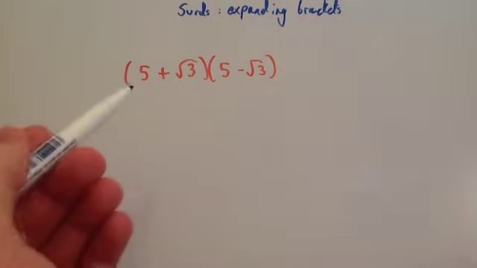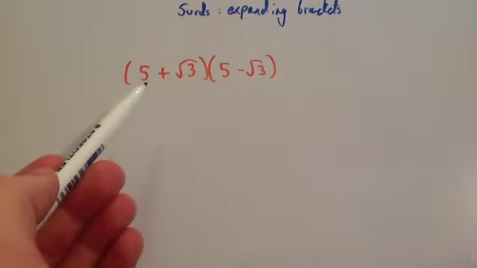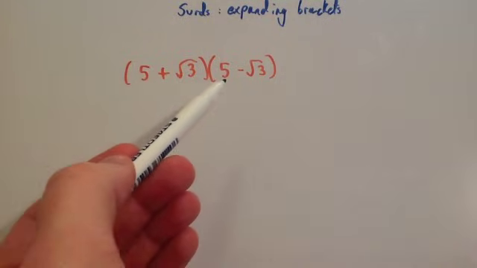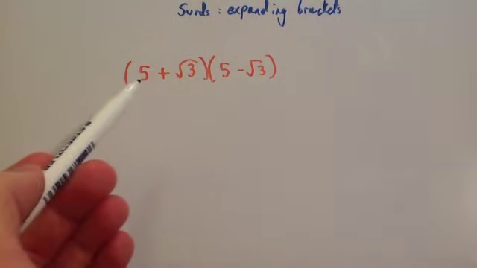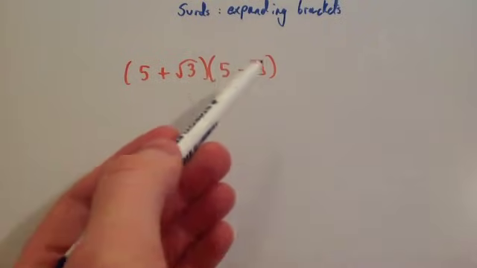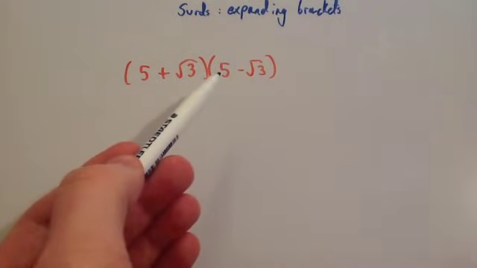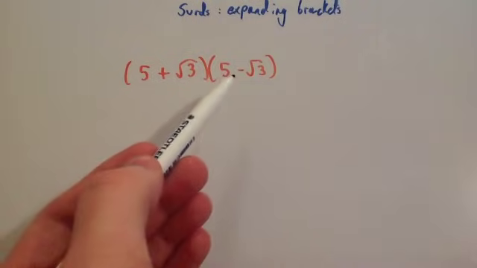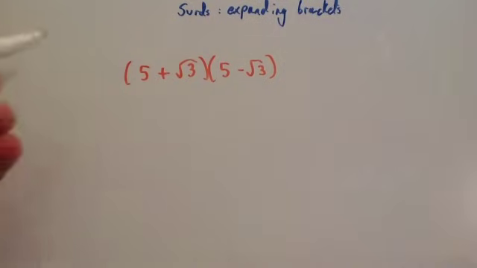So this time we're going to expand, and I've chosen these brackets carefully. 5 plus root 3, 5 minus root 3. So if I had 5 plus root 3, this is called its conjugate, okay? So you've got the same terms, but instead of a plus sign, you've got a minus sign. So let's expand these brackets.